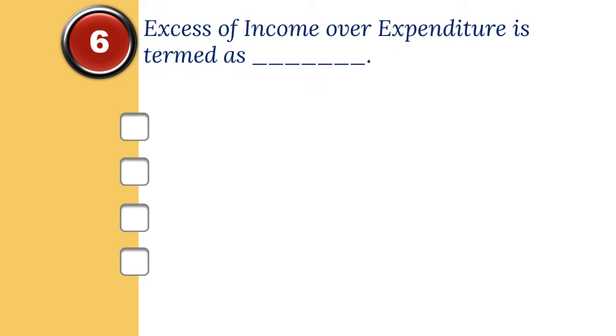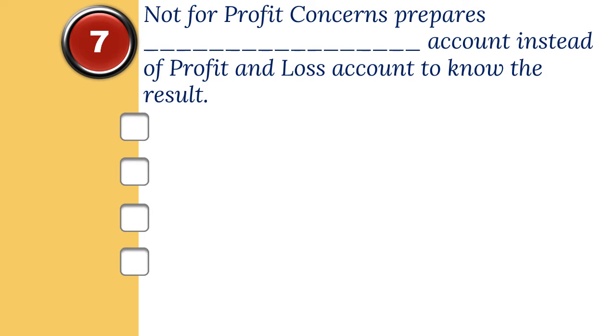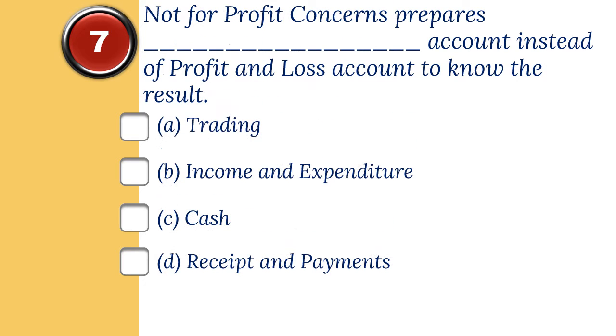6. Excess of income over expenditure is termed as dash. The options are A. Deficit, B. Profit, C. Surplus, D. Loss. And the correct option is C. Surplus. 7. Not-for-profit concerns prepares dash account instead of profit and loss account to know the result. The options are A. Trading, B. Income and expenditure, C. Cash, D. Receipt and payments. And the correct option is B. Income and expenditure.